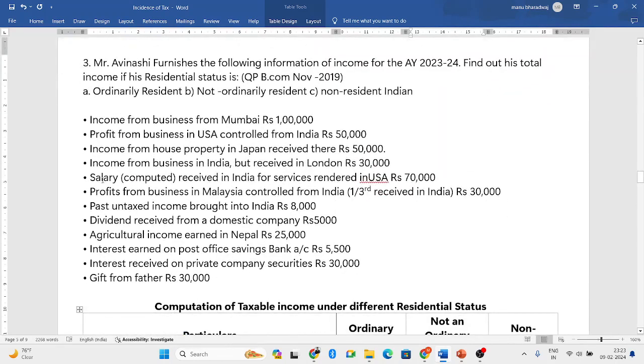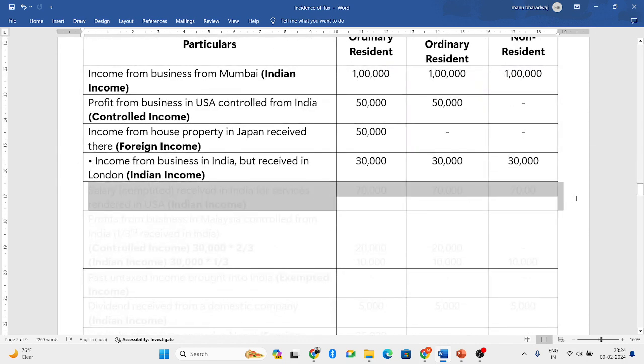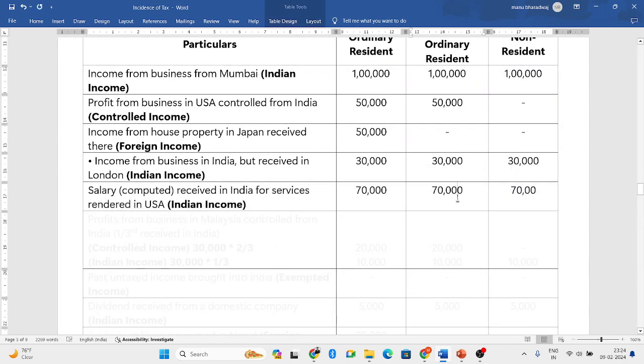Next, salary computed received in India for services rendered in USA. So in USA, you have rendered certain services. For that, you are receiving the salary in India. So receiving aspect is in India, arising aspect is in USA. As I told you, if any one of the aspects is in India, then we consider that part to be Indian income. So here we are receiving in India, so it is considered as Indian income and all the three people will be taxed.